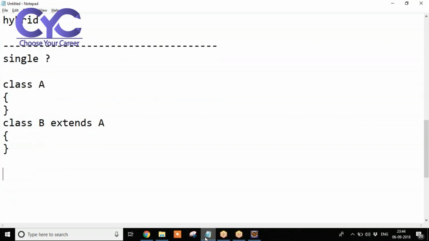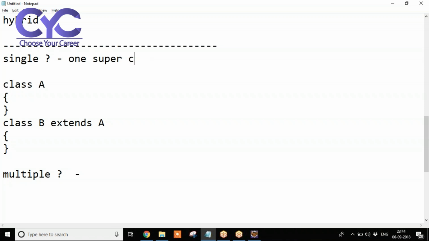Now the second one is multiple inheritance. Observe here, we are going to inherit the data from multiple superclasses into one subclass, and we have a lot of consequences here. But when it comes to single inheritance, it is one superclass and one subclass. Simple thing, right?